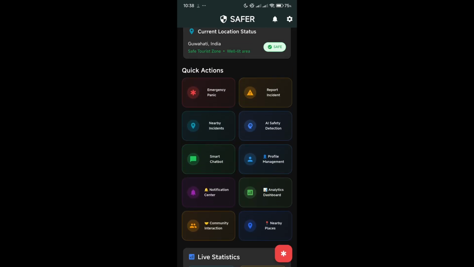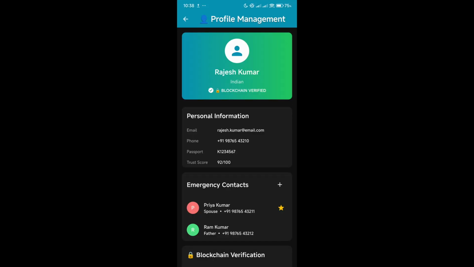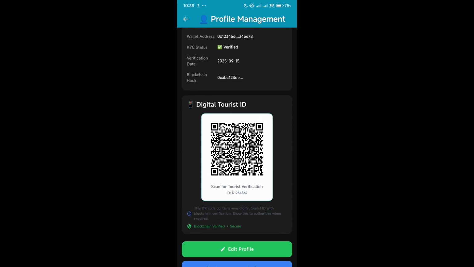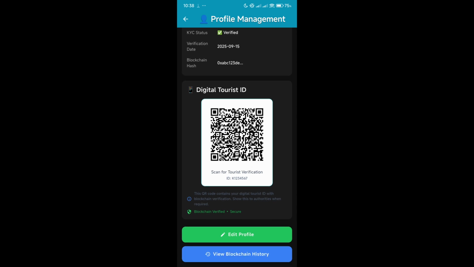Tourists register with KYC details, Aadhaar or passport, trip itinerary, and emergency contacts. Our blockchain backend issues a secure digital ID visible as a QR code, valid only for the trip duration. This answers the need for tamper-proof identity and privacy as required in the problem statement.